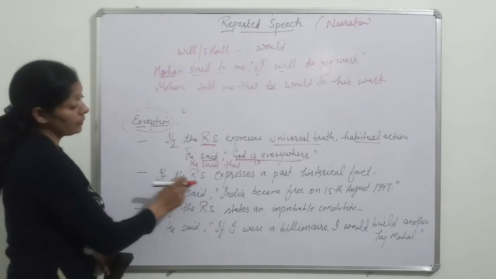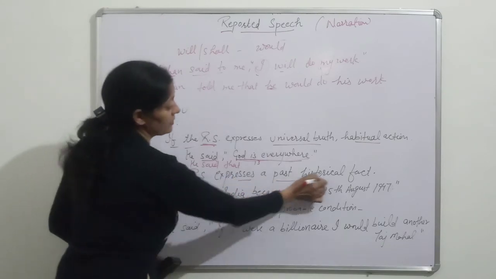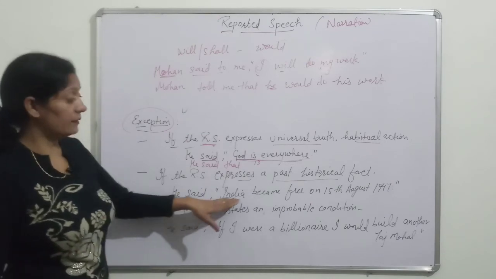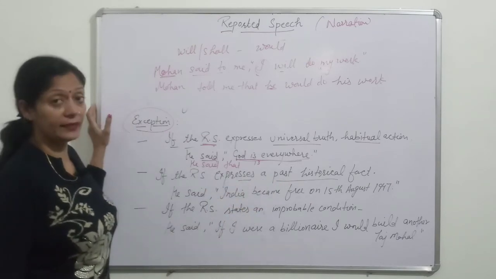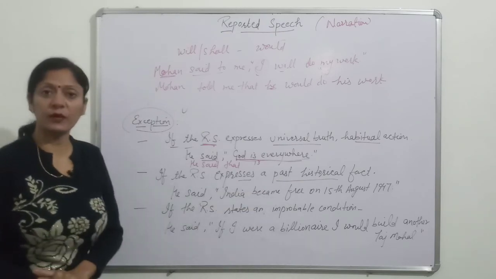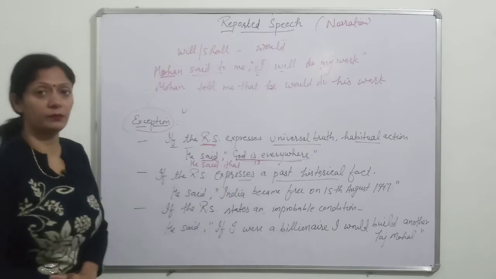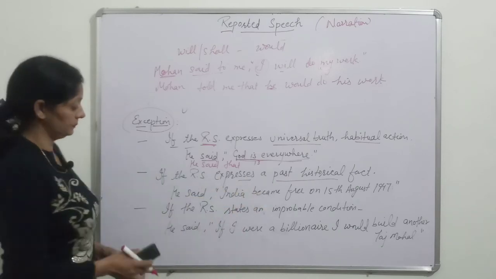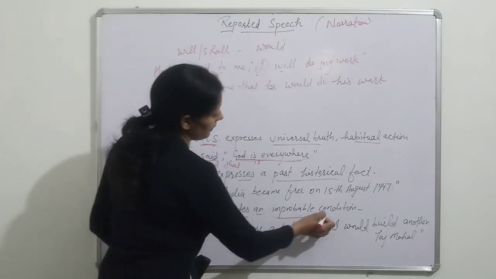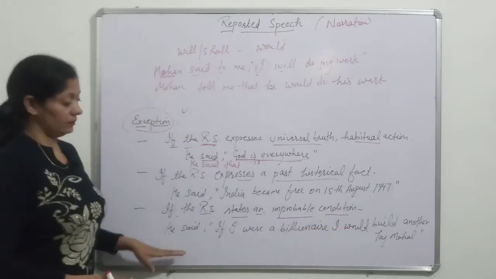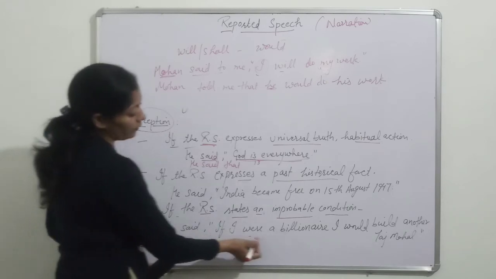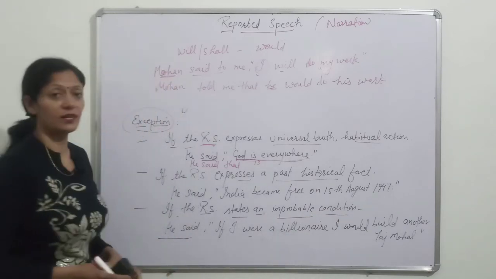The second exception is if the reported speech expresses a past historical fact, there is no change in that. He said, India became free on 15th August 1947. So he said that India became free on 15th August 1947; the remaining statement will be the same. There is no need of change there. Third, if the reported speech states an improbable condition, then the tense remains the same. For example, he said, if I were a billionaire, I would build another Taj Mahal.